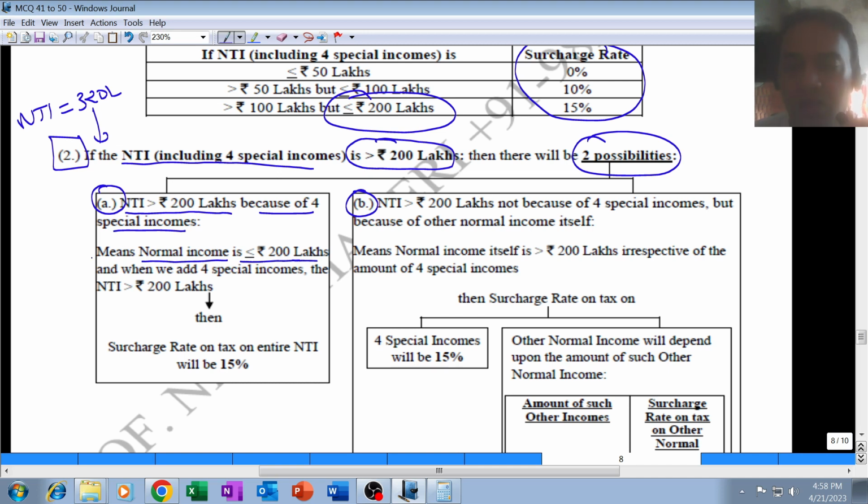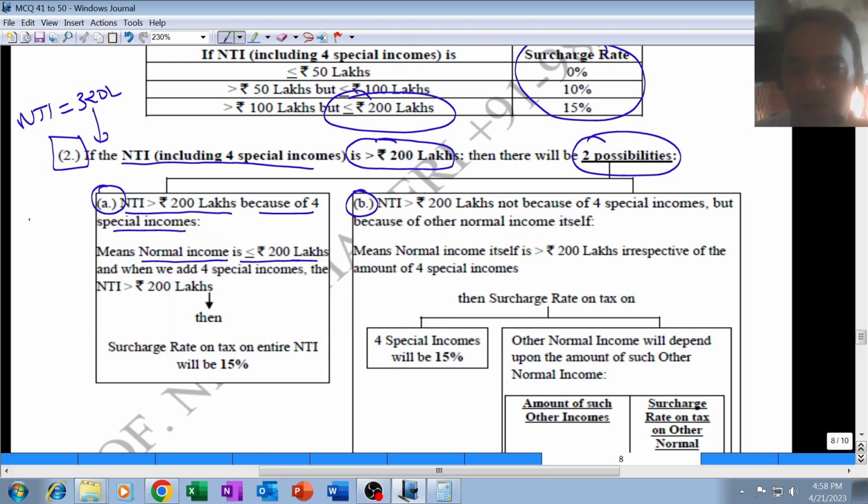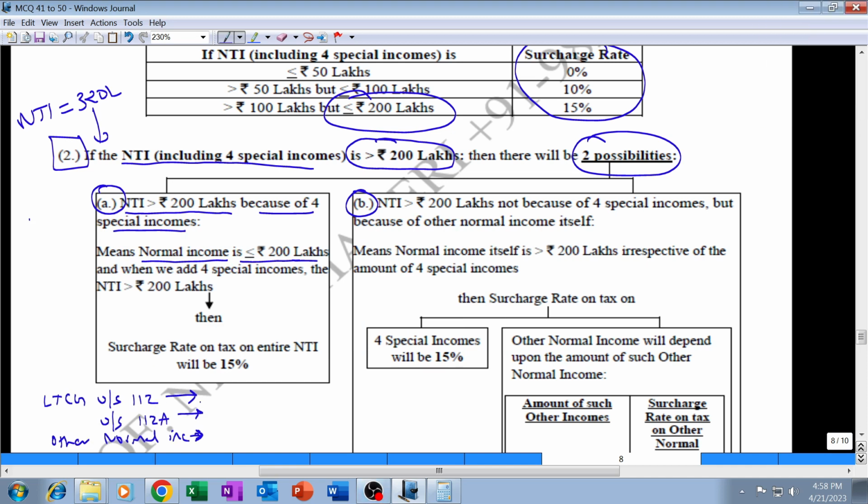In our example, we have 2 types of LTCG: under section 112, 57 lakhs, and 112A, 65 lakh, and other normal income is 198 lakh. Total is 320 lakh. The net income is exceeding 2 crore because of these special incomes.